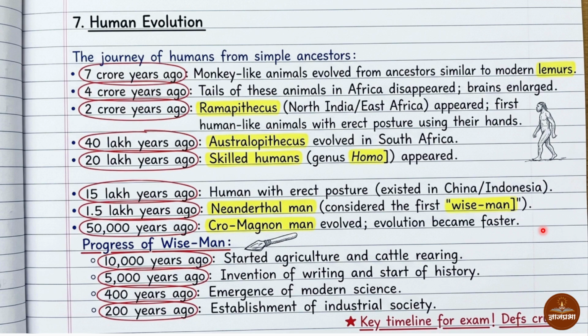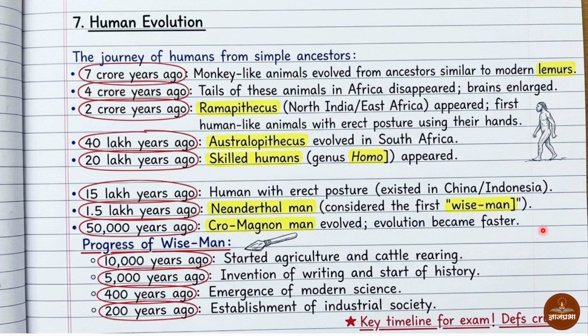Then 50,000 years ago, Cro-Magnon man evolved. Evolution became faster.